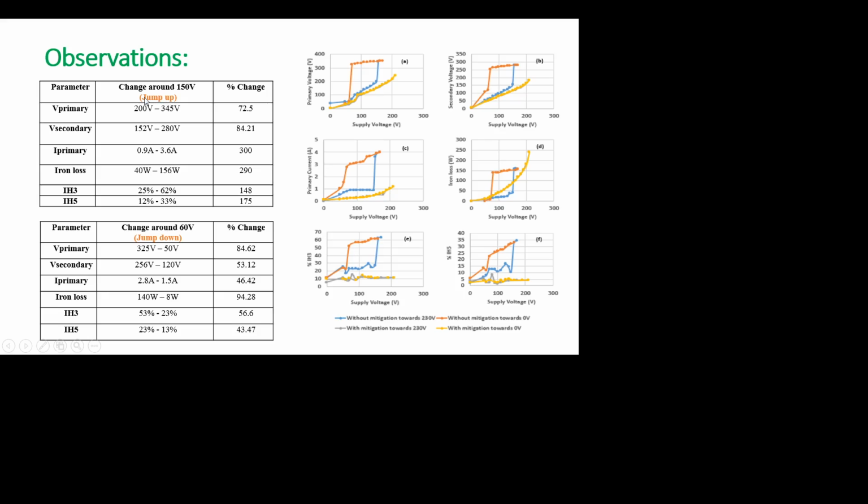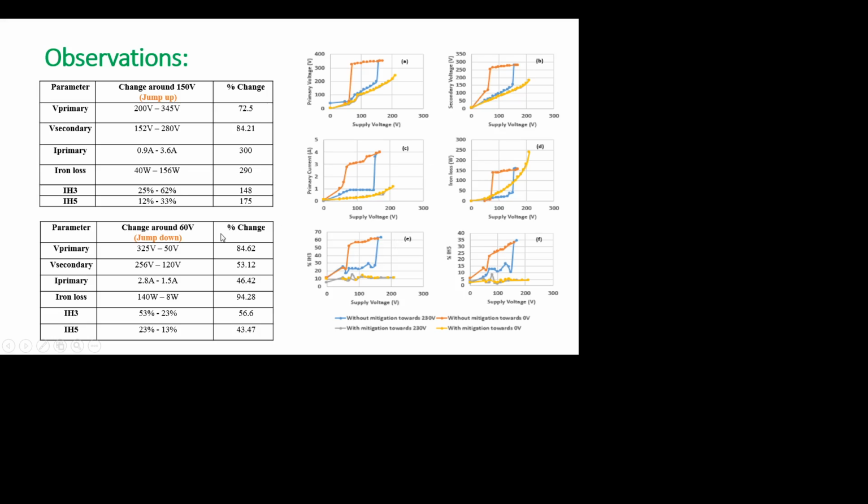Here, when the supply voltage is increased from 0 volt towards 220 volt, at around 150 volt there occurs a jump phenomenon. The primary voltage jumps from 200 volt to 345 volt, whereas the secondary voltage jumps from 152 volt to 280 volt. The primary current jumps from 0.9 amperes to 3.6 amperes. Similarly, power loss as well as harmonic components also experience a jump up.